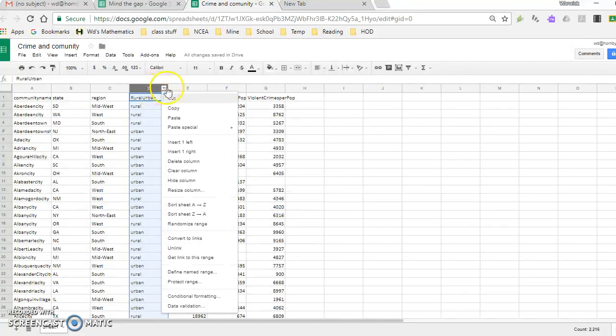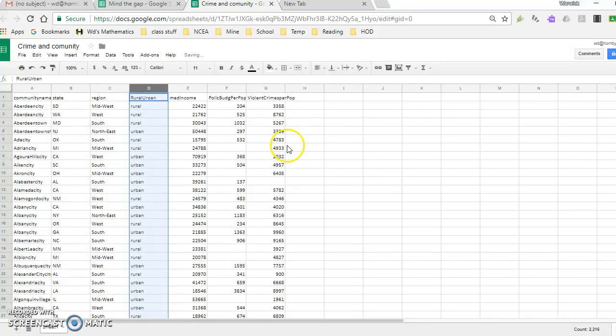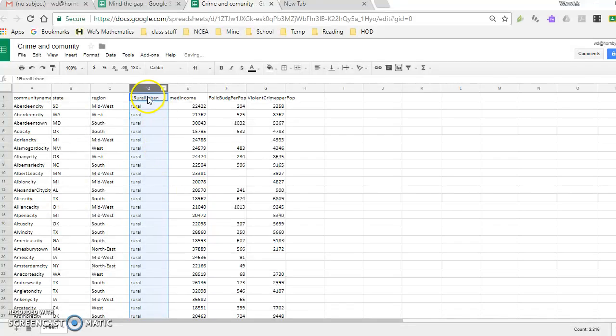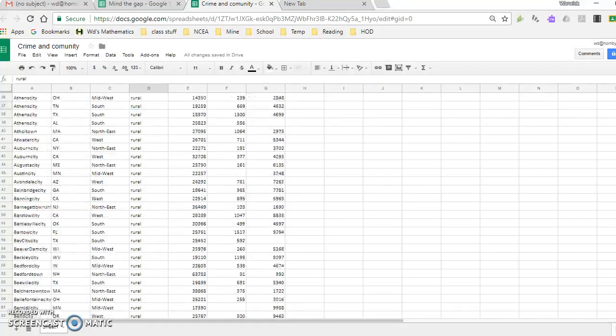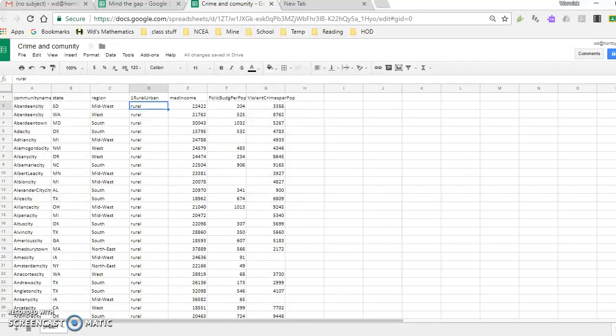So I'm going to sort it. I'm going to sort from A to Z. Shouldn't have done that, because I've got that little rural title at the top. Let's just put a 1 next to this, so I don't move my title at all. This will stay at the top if I do it from A to Z. The title stayed at the top, and I've got all the rurals together, and then at the bottom I've got all the urbans. Whoa, it's a lot of places.